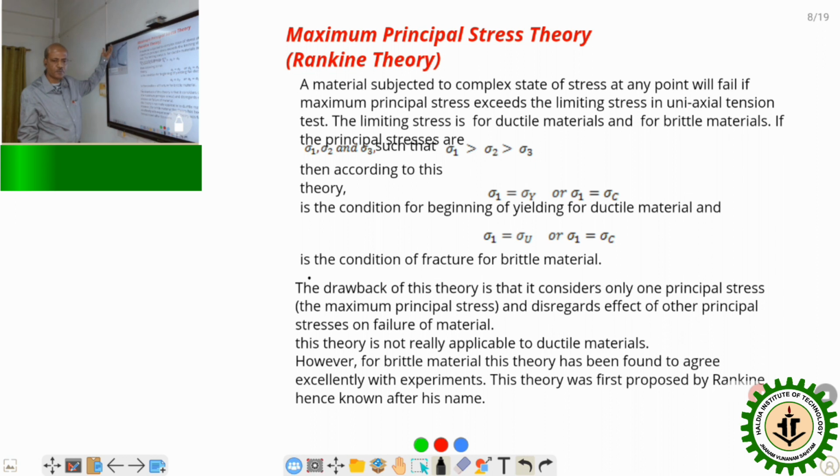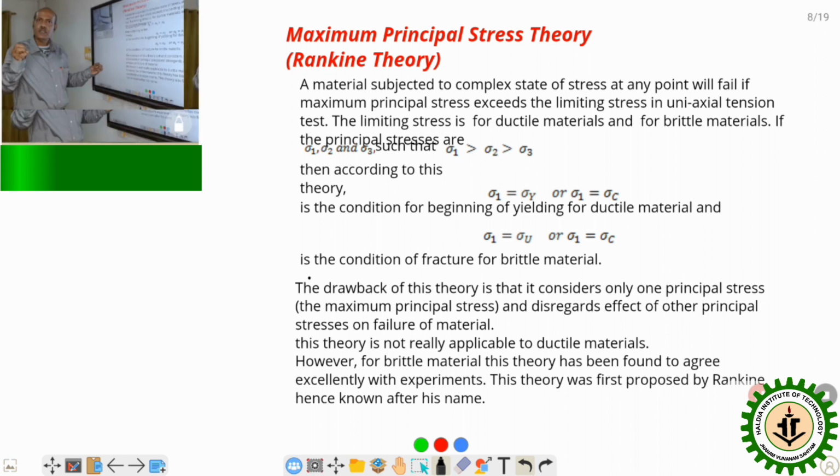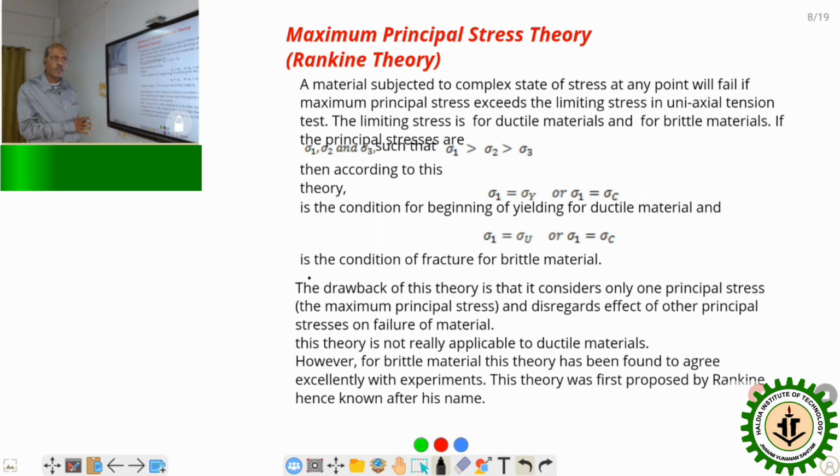So, we have seen the simple tension test where only tensile load is applied. Sigma y is the point where the body will fail. So, when the material is subjected to a complex stress system, at any point, we have to calculate the maximum principal stress. So, the body is under sigma x, sigma y, sigma z load, as well as tau xy, tau yx, tau zx, tau zy, or tau yz. So, these are all the stresses acting, or it may be some stresses, meaning more than one stress is acting over the body. So, when the body will fail, that we are going to calculate.